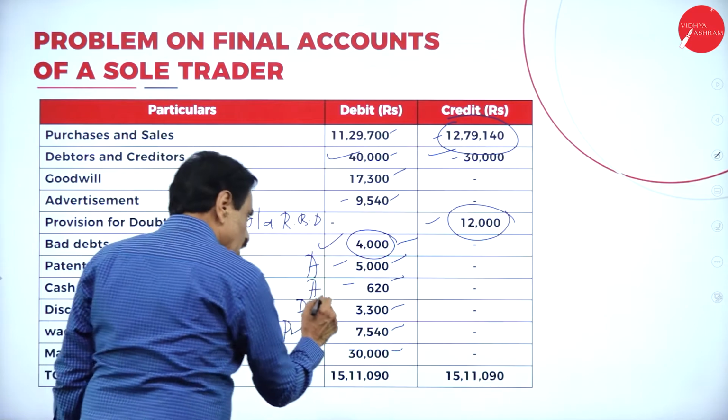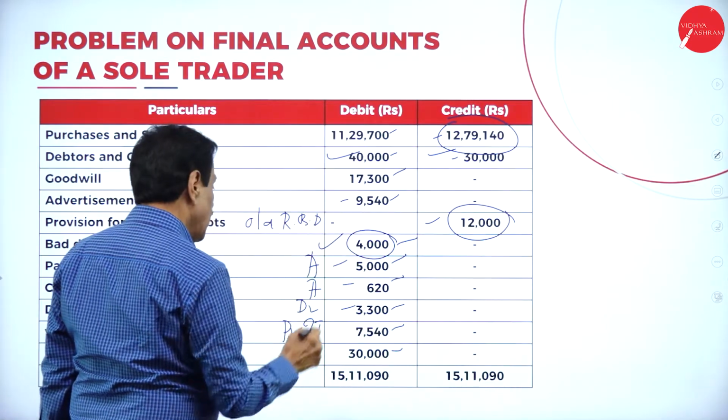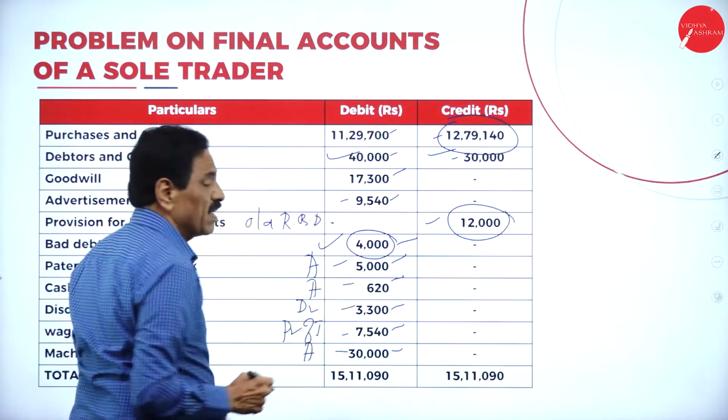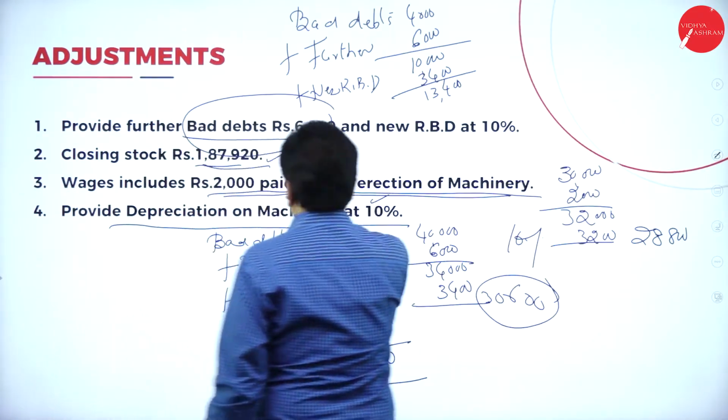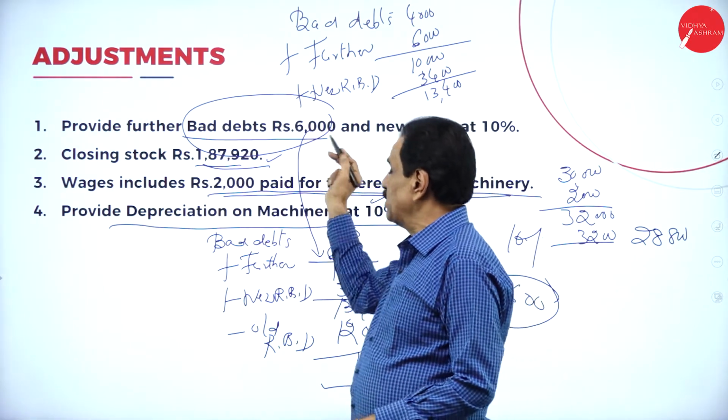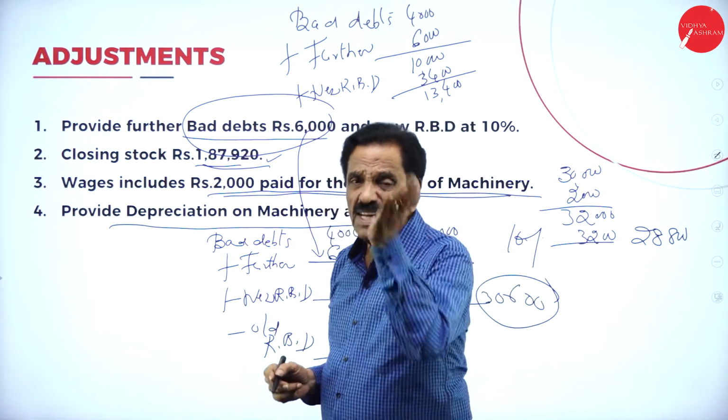Discount allowed is an expenditure. Wages will come in the trading account. Then machinery is an asset. Then move on. This is an adjustment. Two times it has to come. It should be deducted. First time it will come in the profit and loss account, then in the balance sheet.